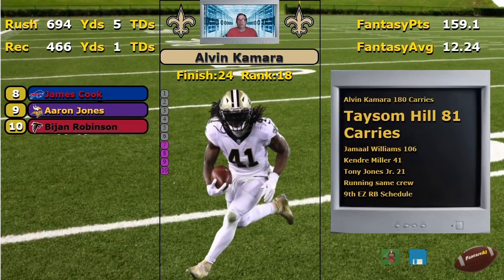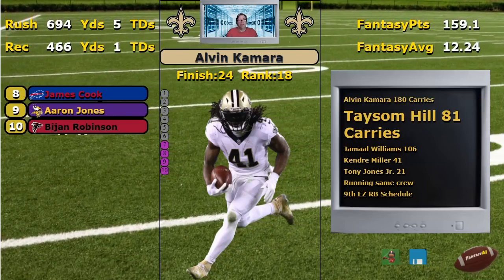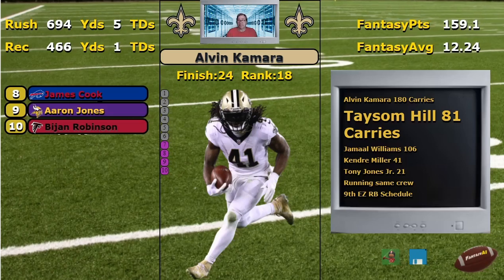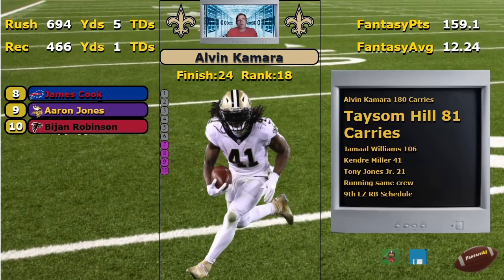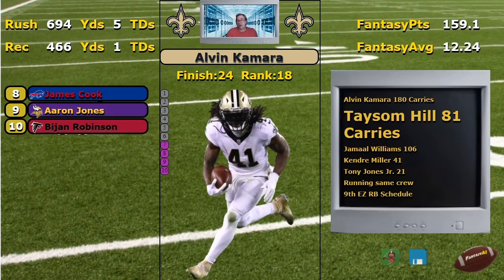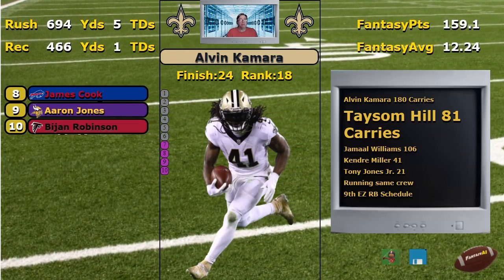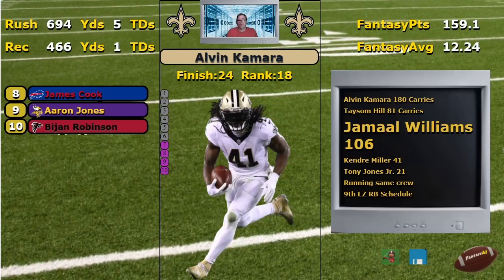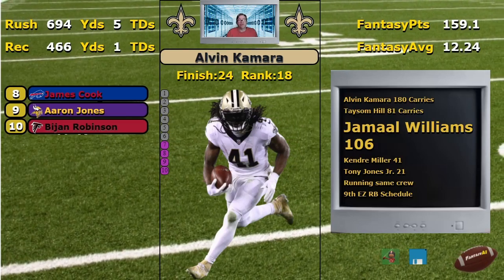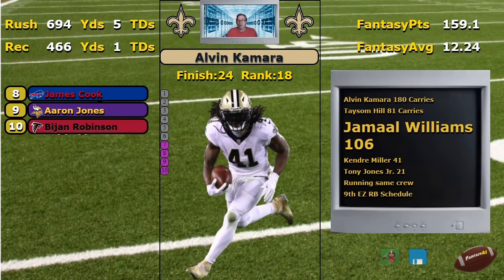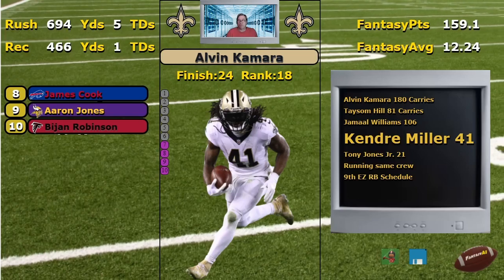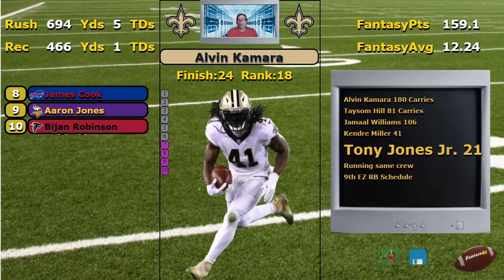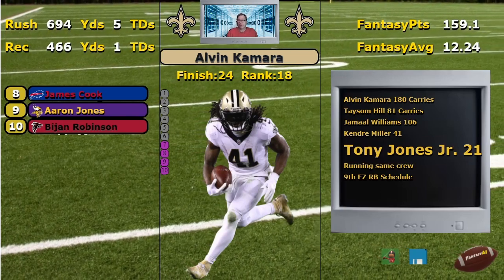My problem with them is Taysom Hill. They get near that goal line, they bring him in. Until this gets done, I don't like the Saints on this. They bring that quarterback in, and then it's bound by the goal line. What's he going to do? He's going to try to run it in. They're not handing it to the running back. So, okay, Jamaal Williams got 106 carries there. They're spreading the load. Oh, to throw in good measure, Miller got 41. And Tony Jones was passing through town, so they gave him 21 carries.